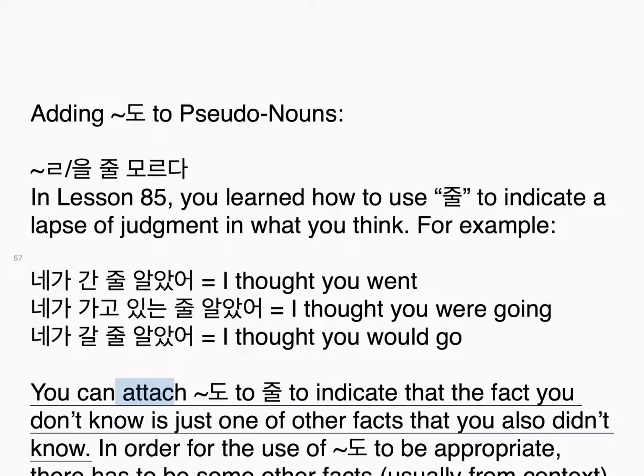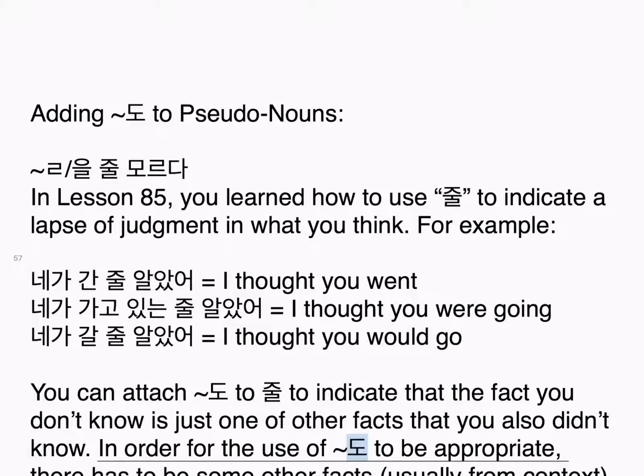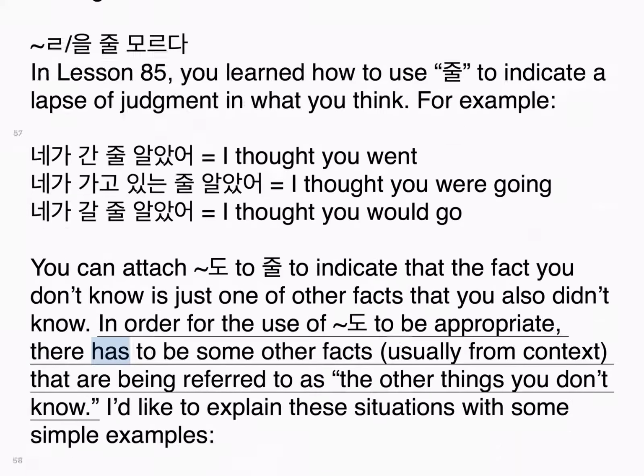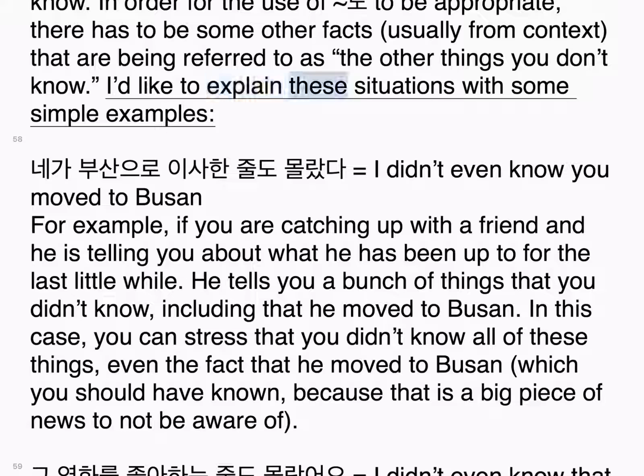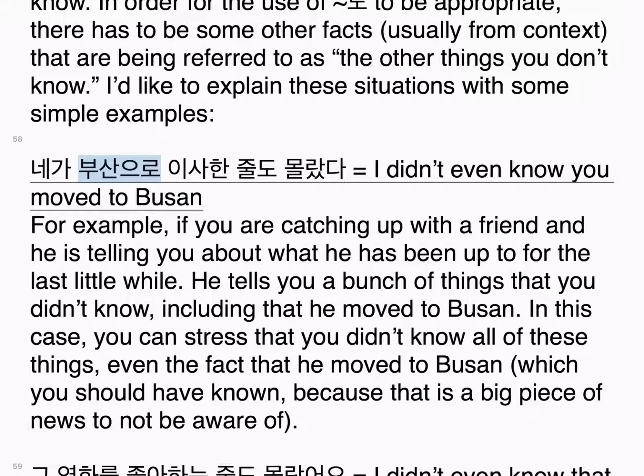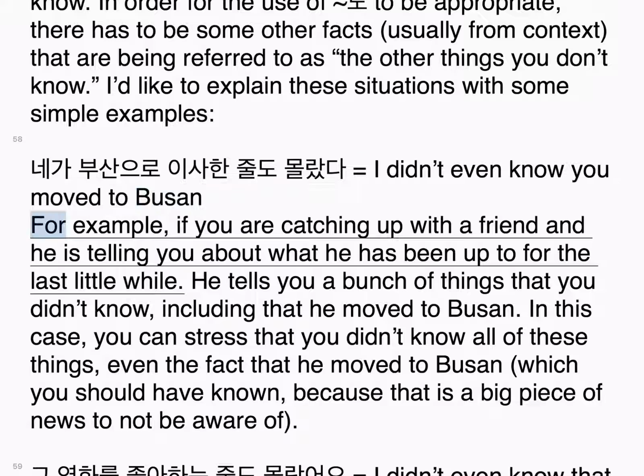You can attach 도 to 줄 to indicate that the fact you don't know is just one of other facts that you also didn't know. In order for the use of 도 to be appropriate, there has to be some other facts, usually from context, that are being referred to as the other things you don't know. I'd like to explain these situations with some simple examples. 내가 부산으로 이사한 줄도 몰랐다. I didn't even know you moved to Busan, for example.